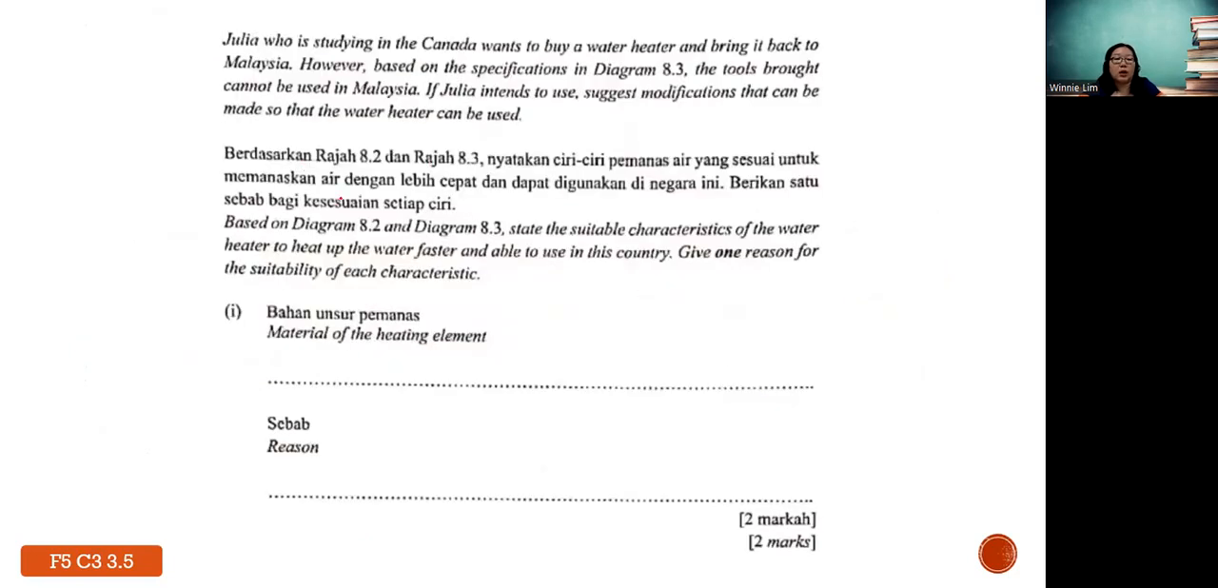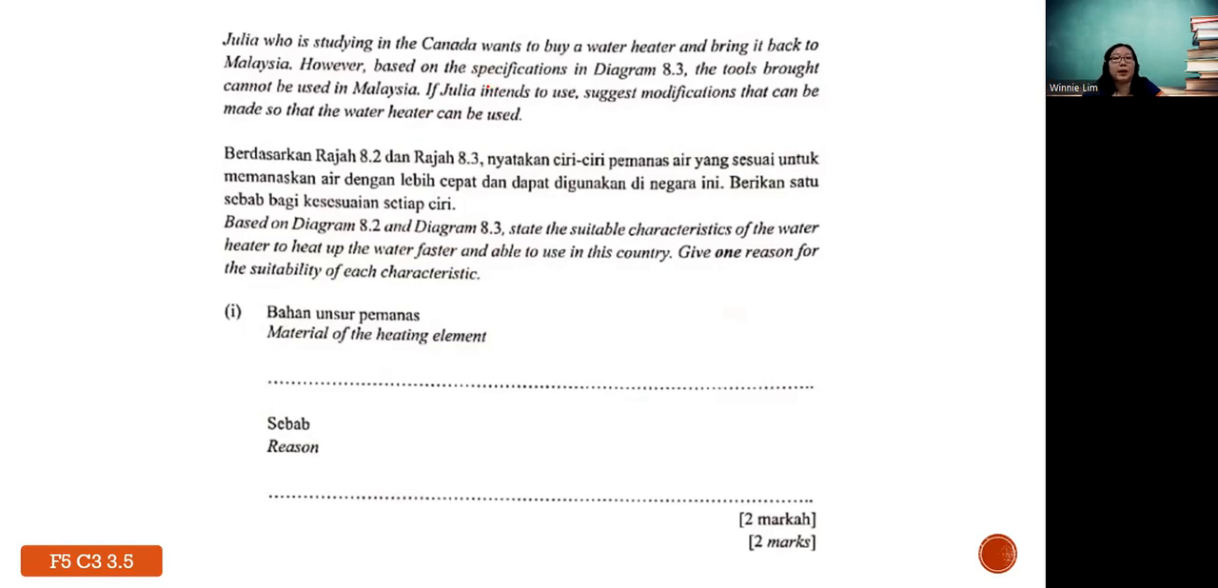Okay, so Julia, who's studying in Canada, wants to buy a water heater and bring it back to Malaysia. However, based on the specifications, the heater brought cannot be used in Malaysia. If Julia intends to use it, suggest a modification. Of course, it doesn't make sense, right? Why don't you buy the water heater in Malaysia? But it just wants you to have some idea, because it's not necessarily a water heater.